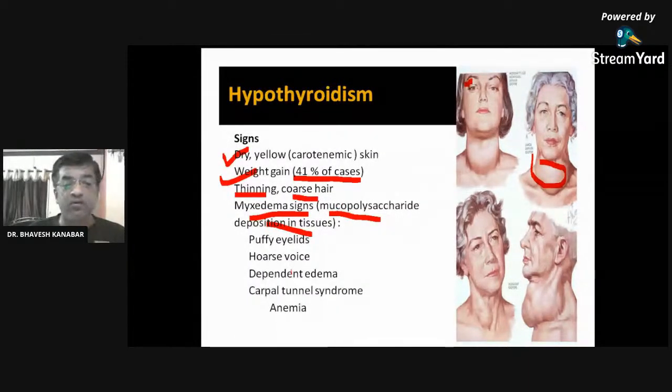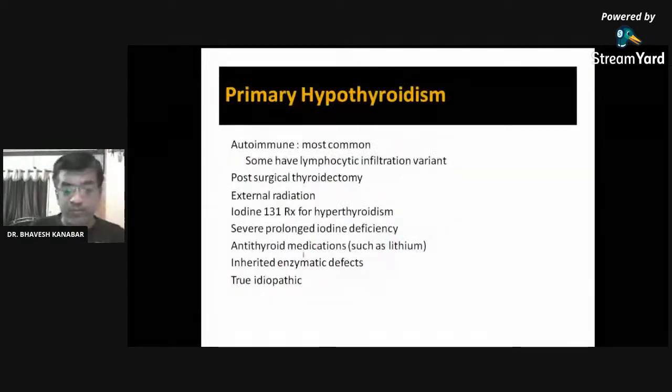So here what I have told is that the body becomes big. In general, remember the big tongue, puffy eyelids, visible enlargement of the thyroid gland, swelling over the neck region, obesity, and because of thickening all over the body, inside as well as outside, there will be hoarseness of the voice. Because of thickening over the hand, there will be carpal tunnel syndrome. You know carpal tunnel syndrome very well: because of the thickening, there is compression of the median nerve. There is also anemia and dependent edema. So these are the symptoms of hypothyroidism.